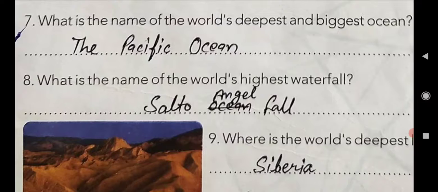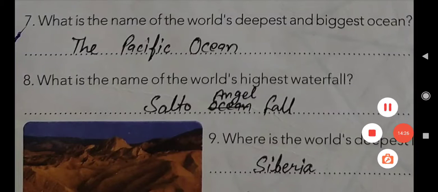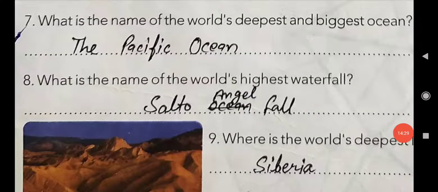Spelling is P-A-C-I-F-I-C, Pacific, O-C-E-A-N, Ocean. The Pacific Ocean is the world's deepest and biggest ocean.